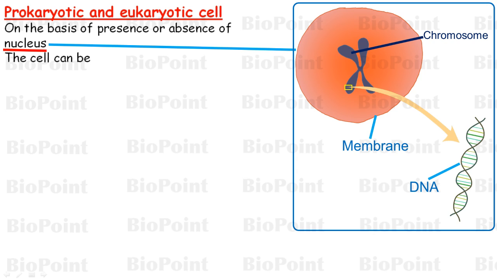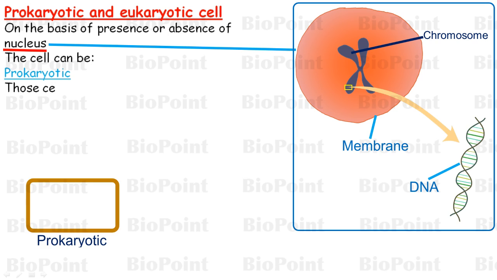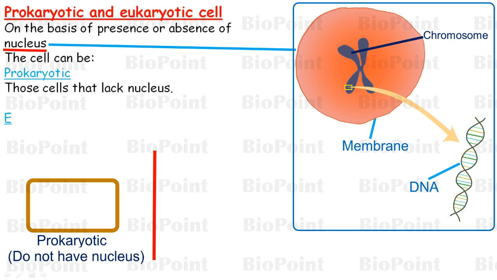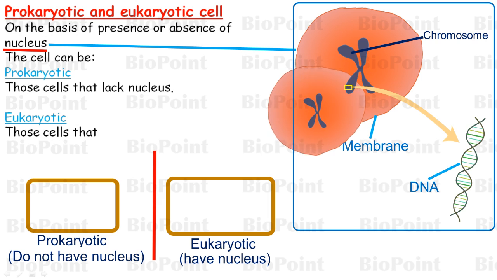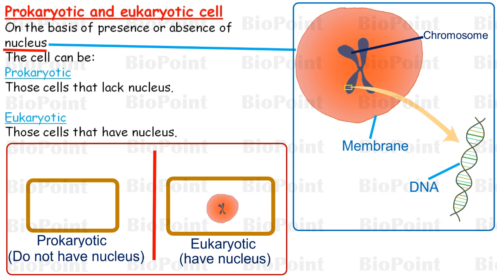Now coming back to prokaryote and eukaryote. The term prokaryotic means before nucleus, that is those cells that do not have nucleus. On the other hand, the term eukaryotic means true nucleus, that is those cells that have nucleus. The organisms that are made up of prokaryotic cells are called prokaryotic organisms, for example bacteria, and the organisms that are composed of eukaryotic cells are called eukaryotes.